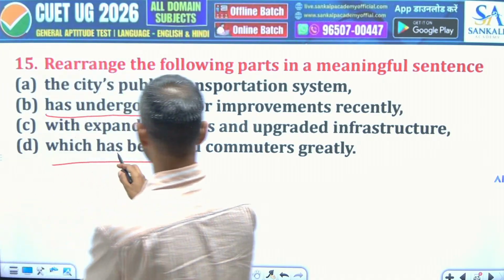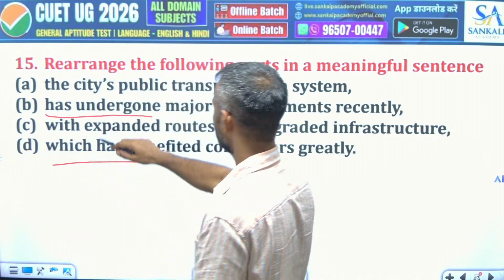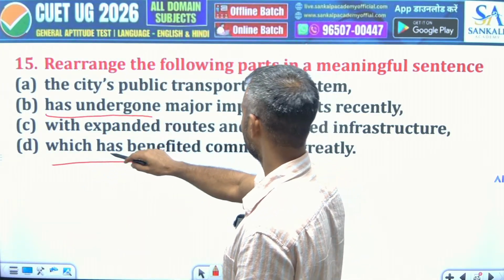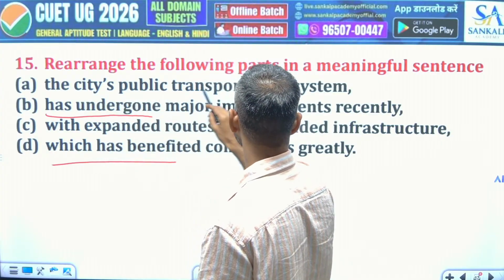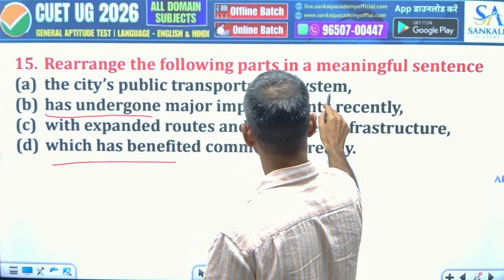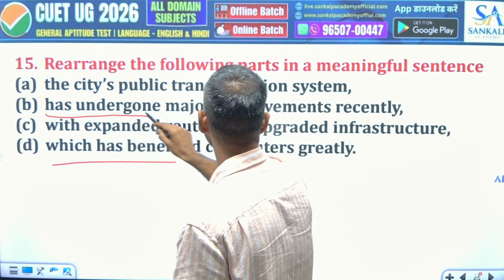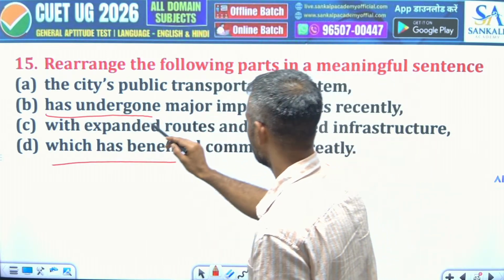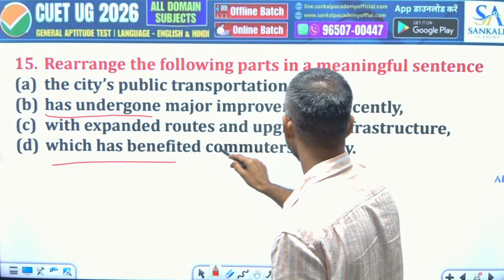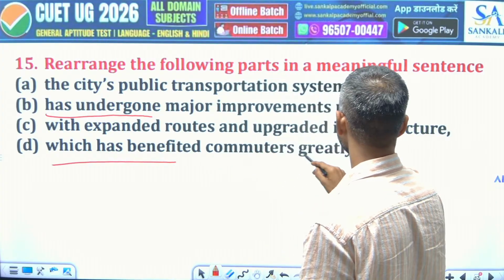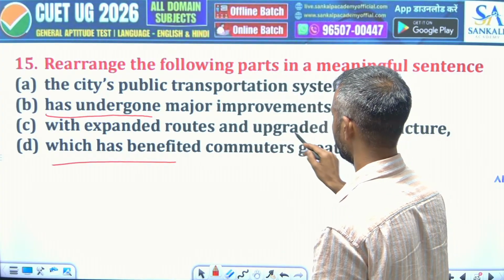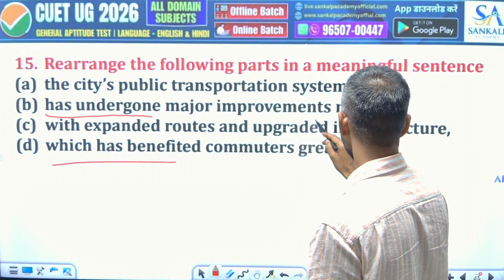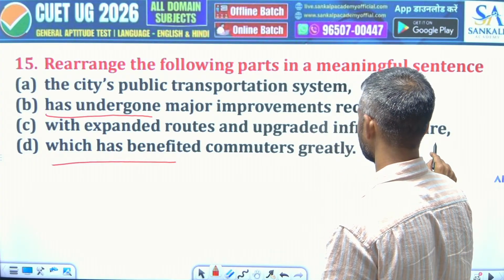You see that singular verb here, and which is there. So the city's public transportation system, yes, system has undergone major improvements recently, which has benefited commuters greatly with expanded routes and upgraded infrastructure.